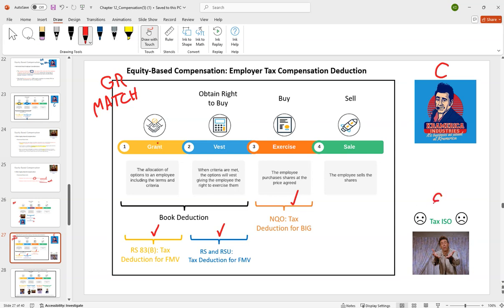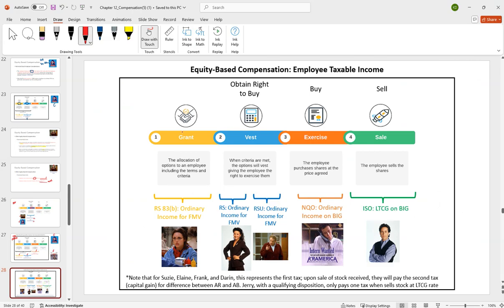The exception, the only time we have the exception, is when it's an ISO. With an ISO, the employee has income on the sale date, but the corporation wouldn't get a tax deduction for that on the 1120. So this is the corporation's point of view of when they get the deduction. Here's when the employees claim the income. If you were to graph that, lay these on top of each other, they would pretty much be the exact same thing, except for the difference here on the ISO. We claim the income here on the sale date for the ISO, but there is no employer deduction.